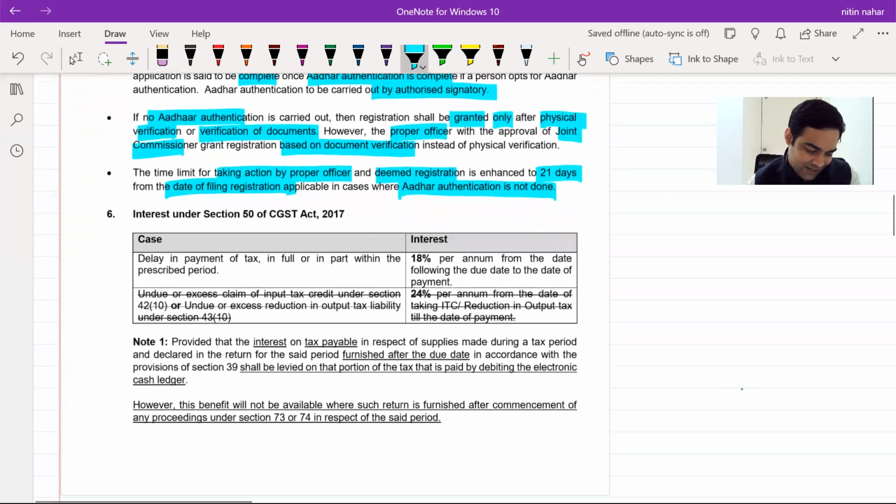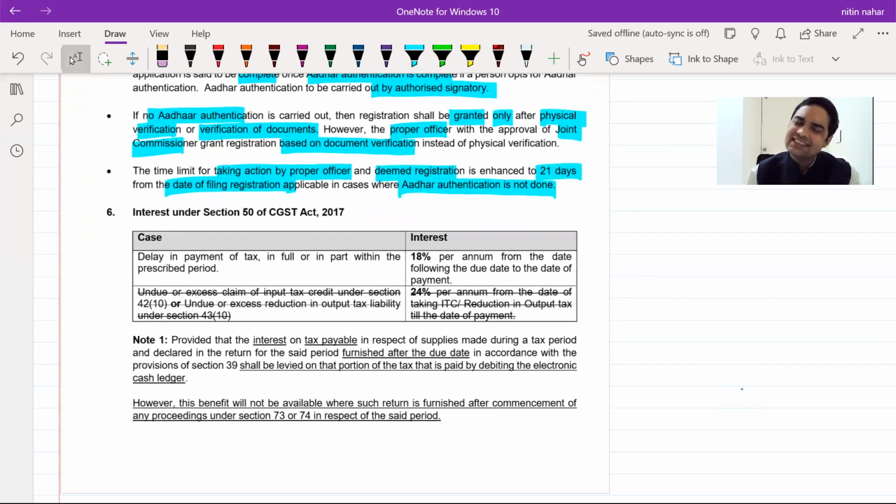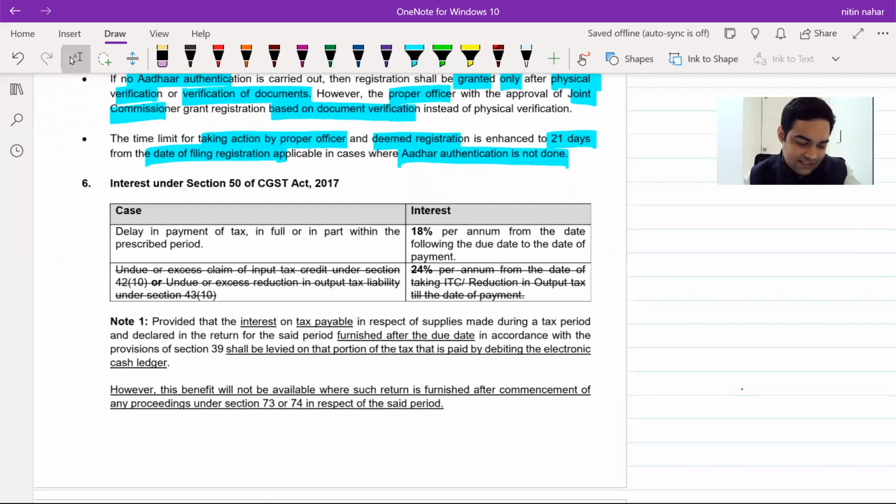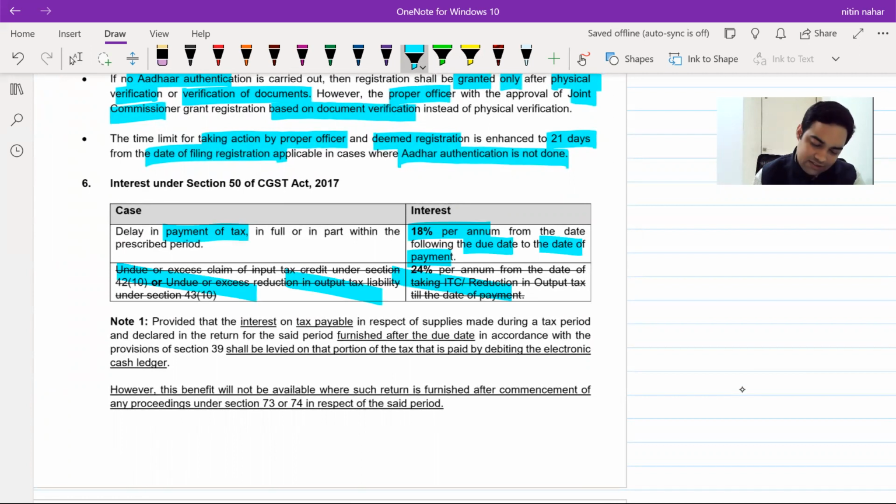Okay. Now, interest, see, this is already there, but you would have already come across it, but I'll just explain this interest point again. See, interest on delayed payment, 18% per annum from the due date till the date of payment. This 24% per annum point is not there because section 42 and section 43 are even today not operational. So never use this 24% in the exam. So use 18% per annum in the exam.